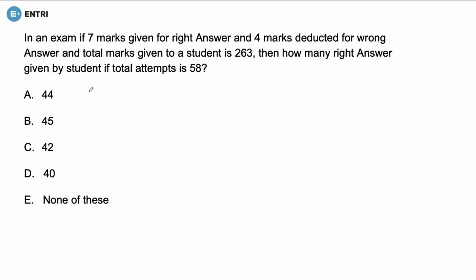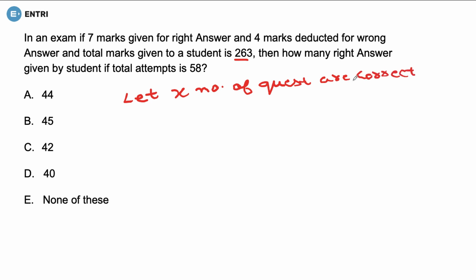Next question is, in an exam, if 7 marks are given for a right answer, 4 marks deducted for a wrong answer, and total marks given to a student is 263, then how many right answers were given by the student if total attempts is 58? Now, we can assume that x number of questions are correct. Fine.